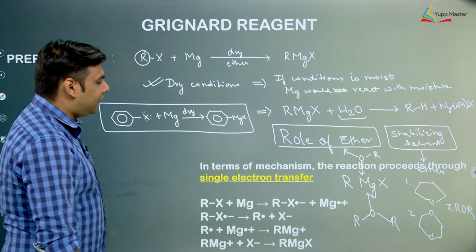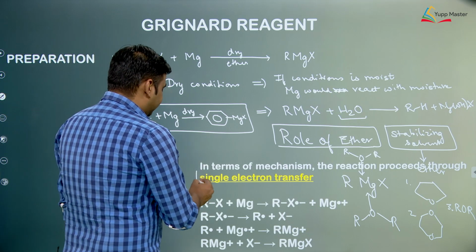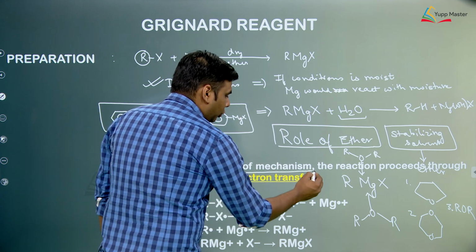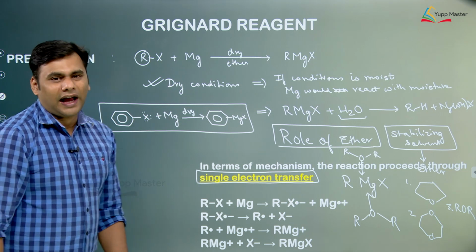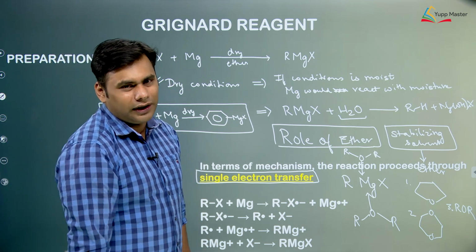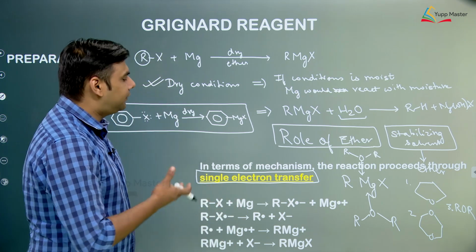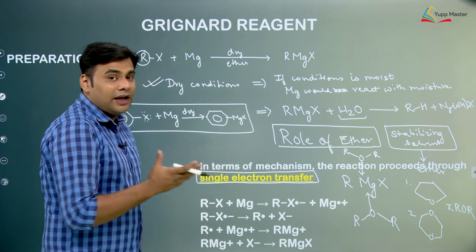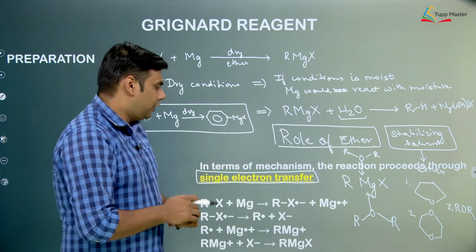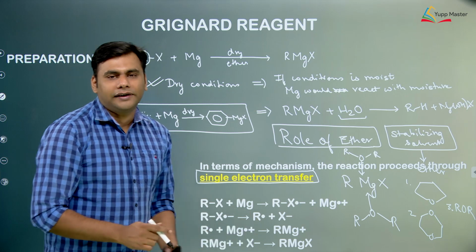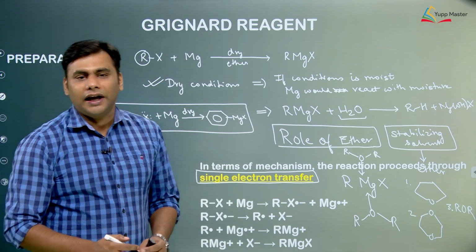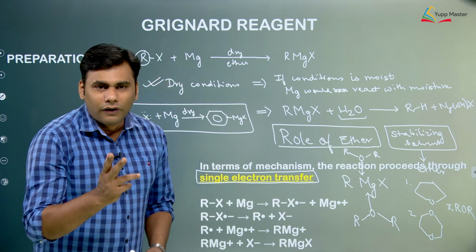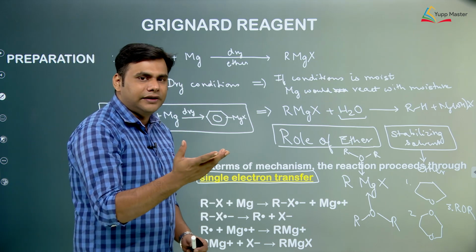If you look at the mechanism, this reaction basically proceeds through a single electron transfer mechanism. Now the mechanism of these reactions is not important, it is not asked in JEE, but this helps us in understanding the reaction in a much better and more effective manner. So look at the mechanism, what is it saying? Initially we have magnesium, an electropositive metal with 2 valence electrons, so it will release its electron.